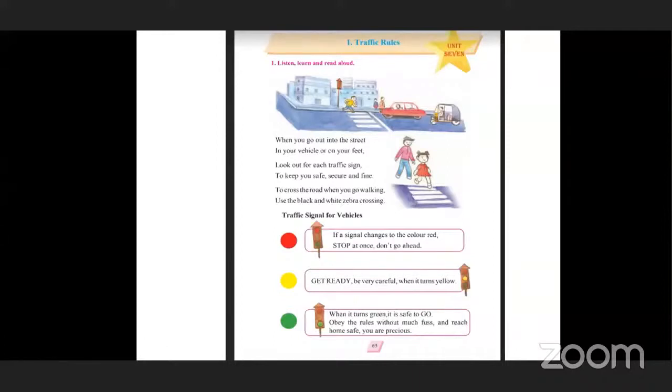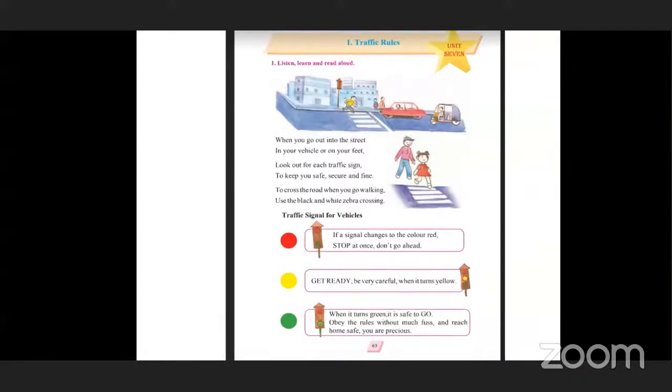Now, I explain each stanza. When you go out into the street in your vehicles or on your feet, if you go out from your home to the street by using your vehicles or on your feet, look out for each traffic sign. Look here and there. A traffic sign is there to keep you safe, secure, and fine. Why is the traffic signal there? The traffic signals are for us, to keep us safe, secure, and fine.